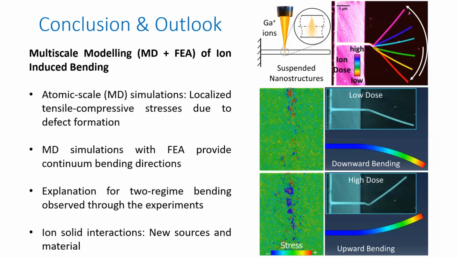And finally, we tried to find out, using the MD and FIB combined approach, what is the reason for this, and this again can be extended to different sources and materials to study and find new phenomena that you can get with focused ion beam.